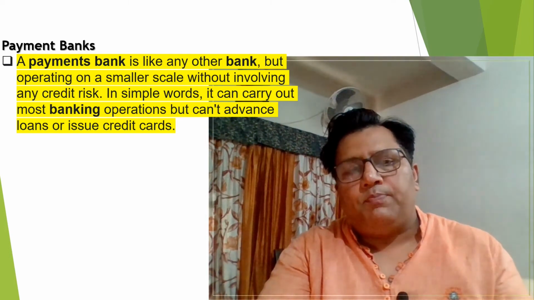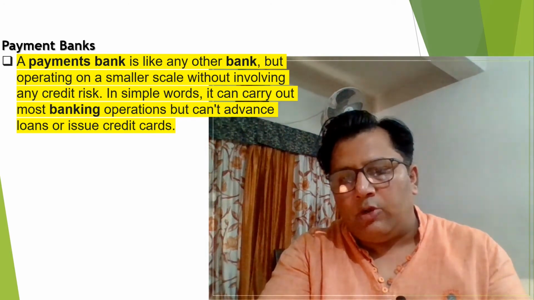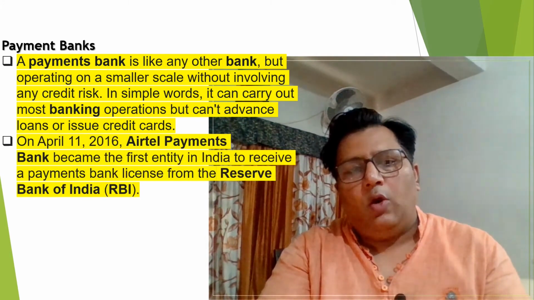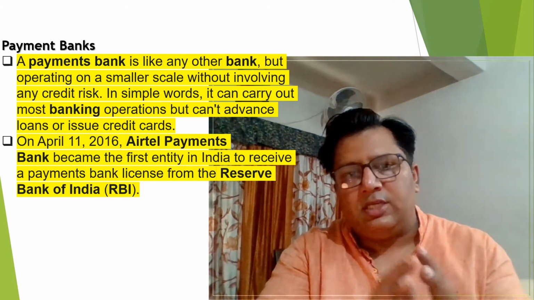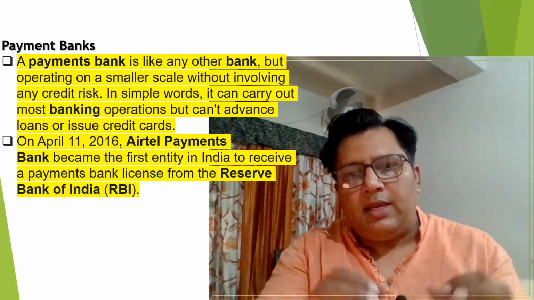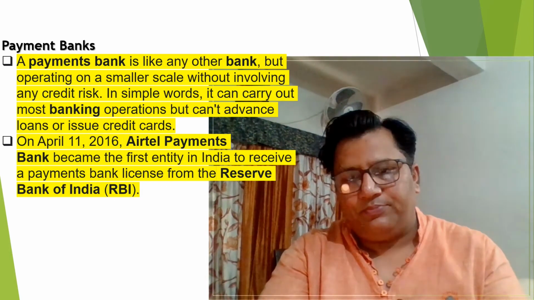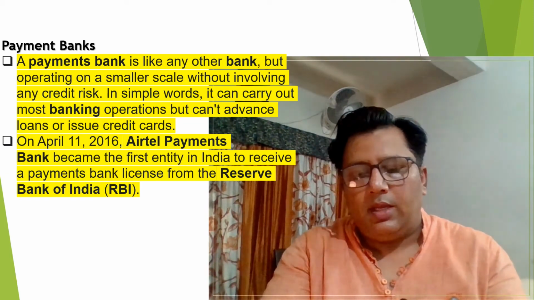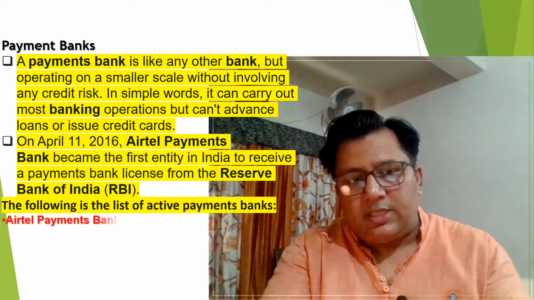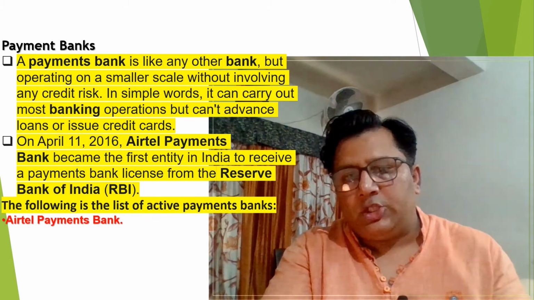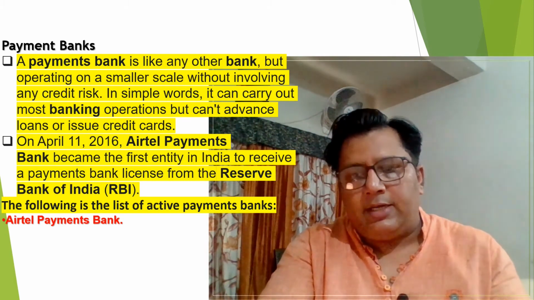Earlier, the money which people can hold as a deposit in the payment bank was 1 lakh rupees. Now it has increased to 2 lakh rupees. On 11th April 2016, the first payment bank was established in the country, and the name of that bank was Airtel Payment Bank, not Paytm. In our country, there are 6 payment banks in operation. 10 people have applied for the license. Till date, 6 are in operation.